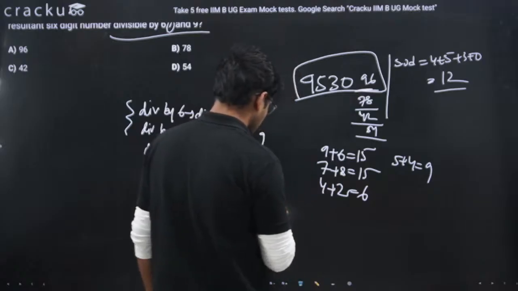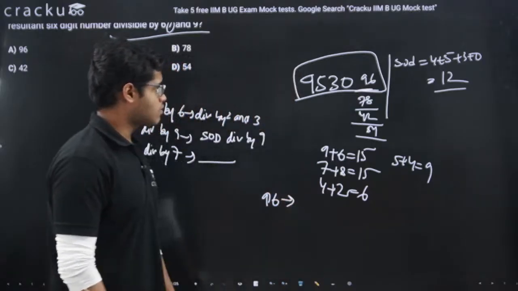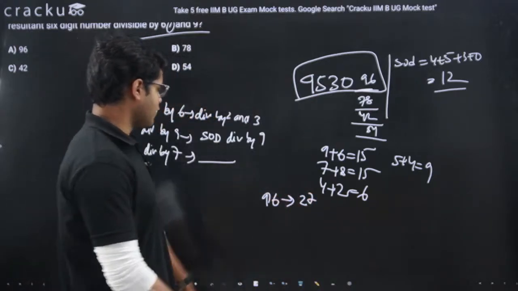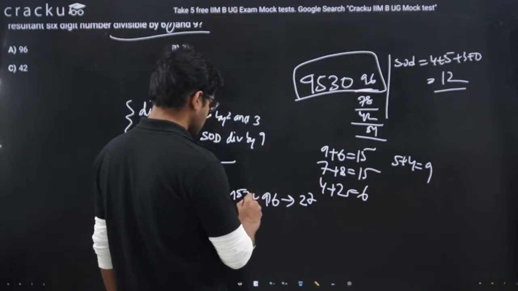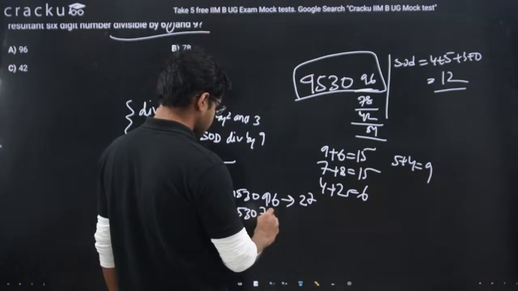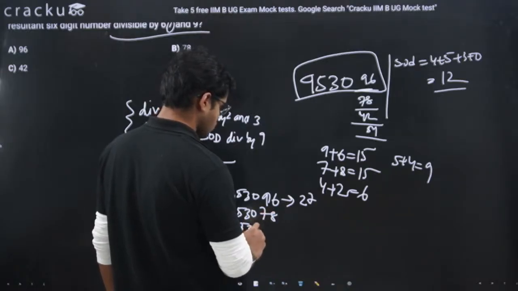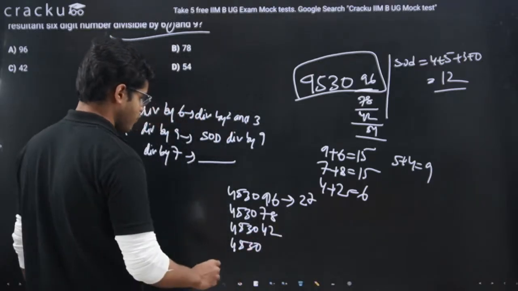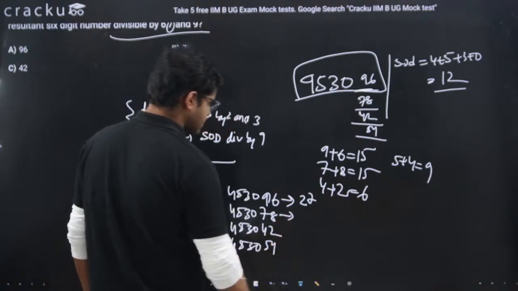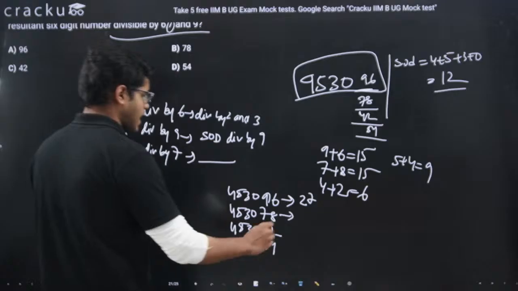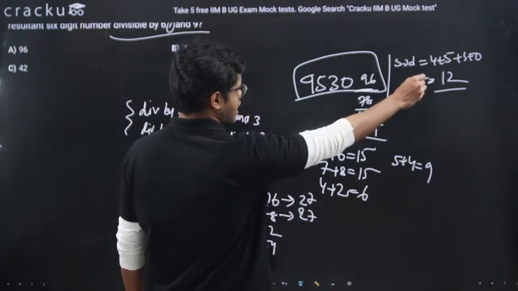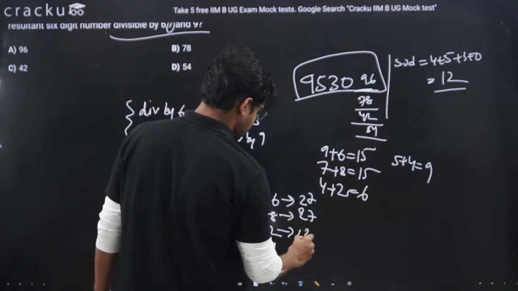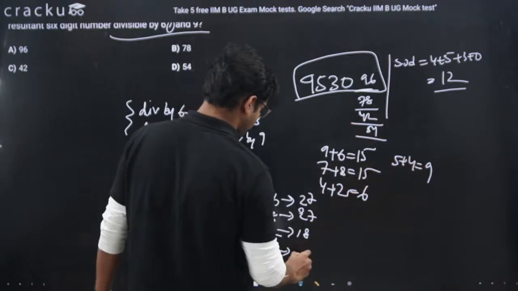In the case of 96, what will be the overall sum of digits? It will be 12 plus 15, which is 27. This is 453096, this is 453078, this is 453042, and this is 453054. In the case of 78, the sum of digits will again be 27, already we are having 12, add 15. For 42, already we are having 12, add 6, 18. For 54, already we are having 12, add 9, 21.